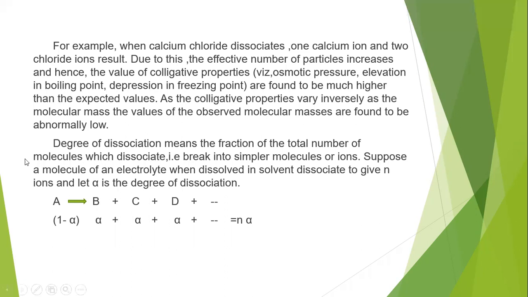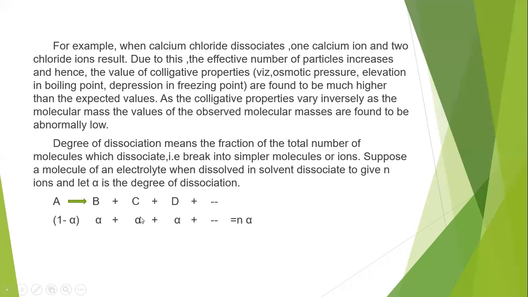For example, a molecule A undergoes dissociation, which gives B, C, D and so on as ions, that is, it converts into different types of molecules. With n number of ions and degree of dissociation alpha, the fraction of molecule A remaining is 1 minus alpha.